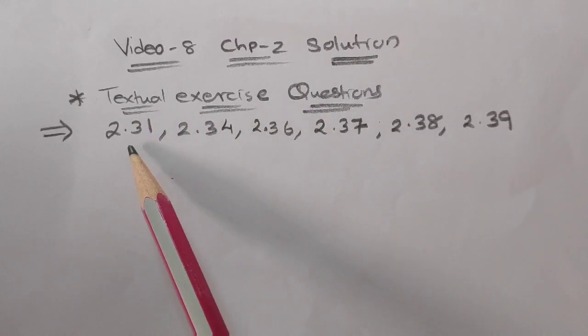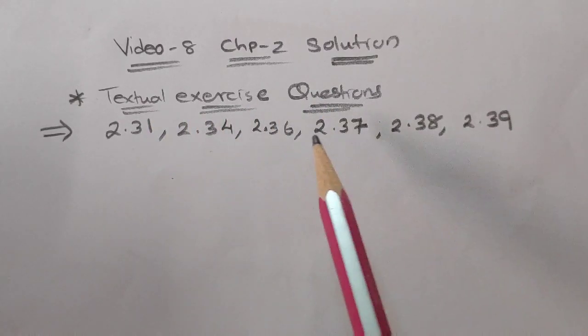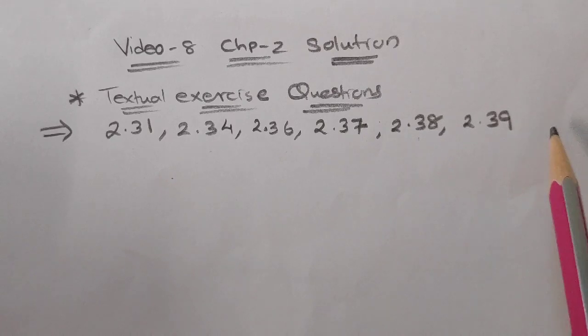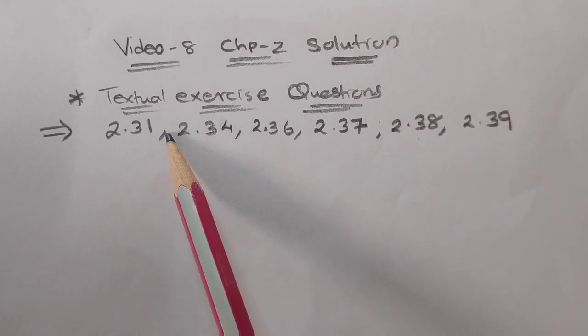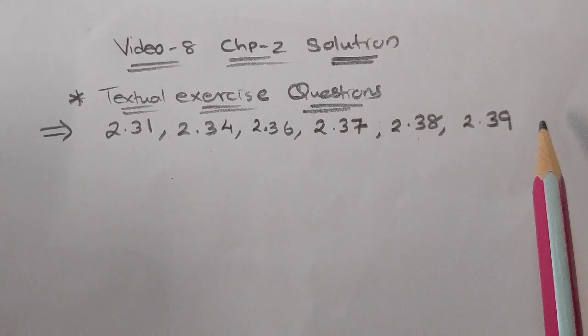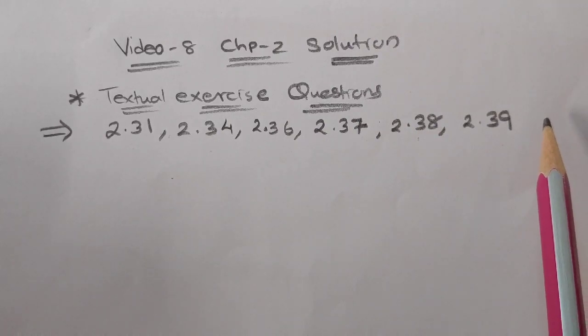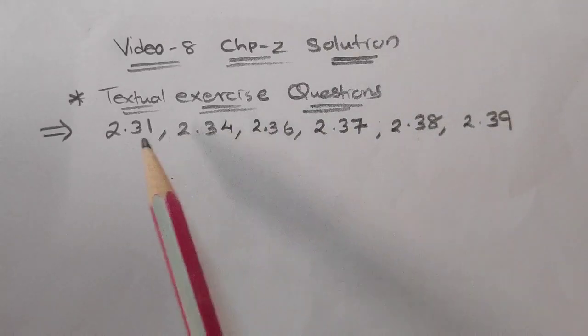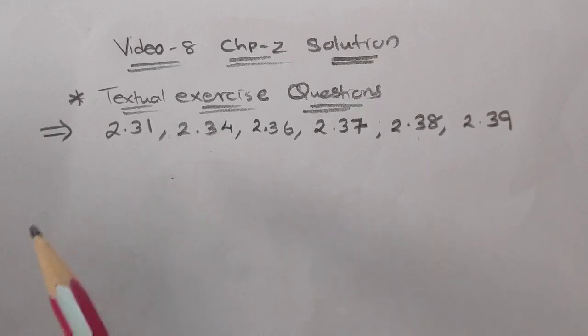Textual exercise questions we are going to discuss are 31, 34, 36, 37, 38, 39. The last ones till 42 we have already discussed in the previous video, and 32 and 33 were given in homework. Sorry, that was also discussed in the previous video, so go through that. That was based on abnormal molar mass, that is the Van't Hoff factor. So we will discuss the first one, 2.31. It's a theory question. We'll go through it.